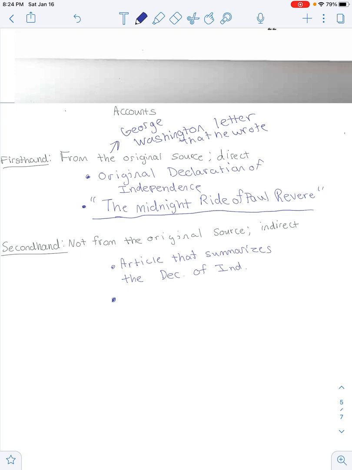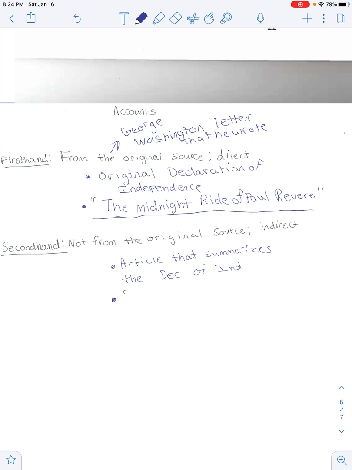Now, there are second-hand accounts, and second-hand accounts are not from the original source; they are indirect. An example of a second-hand account is an article that summarizes the Declaration of Independence. Or let's say you read George Washington's letter and then you write a letter back to him. We know he can't really get that letter because he's dead, obviously. But that would be a second-hand account because you are writing a letter in response to his.